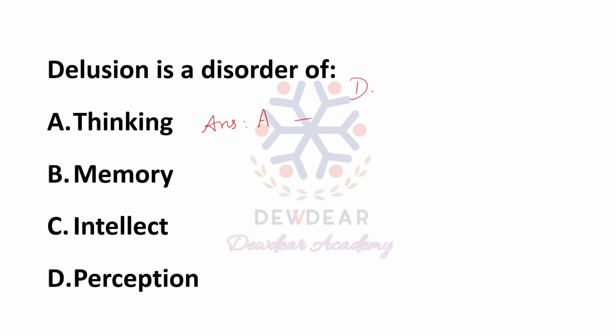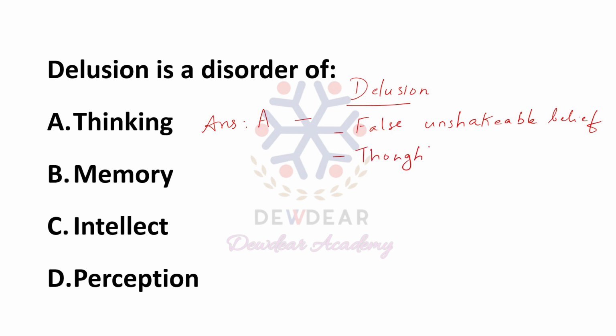First, what is delusion? It is a false, unshakable belief or false fixed belief. A false, unshakable belief is known as delusion, and it is a thought disorder, or thinking disorder.